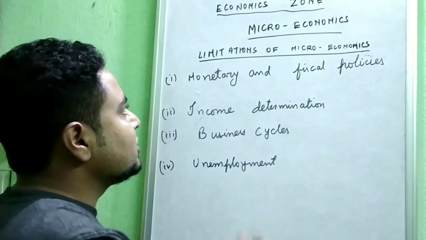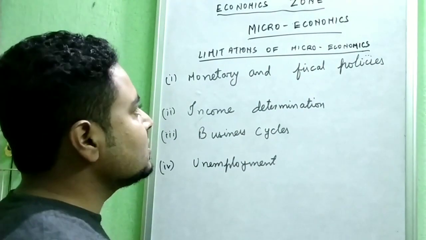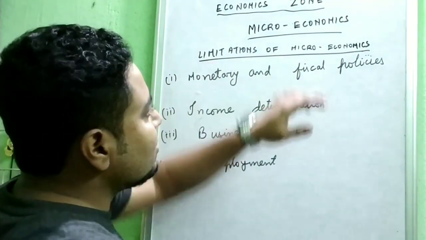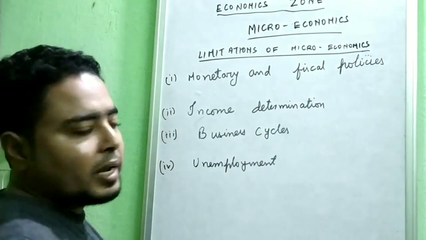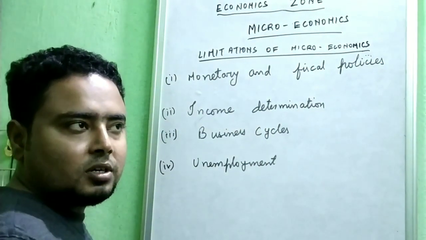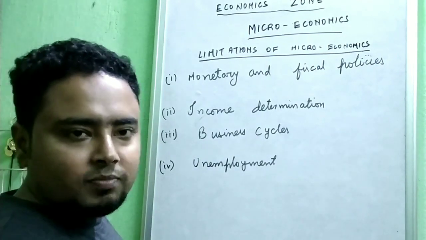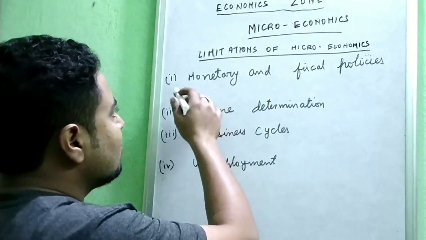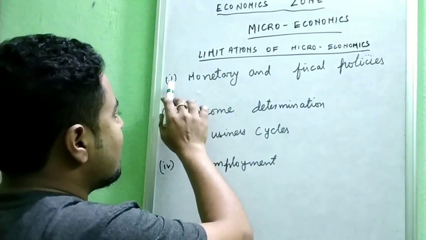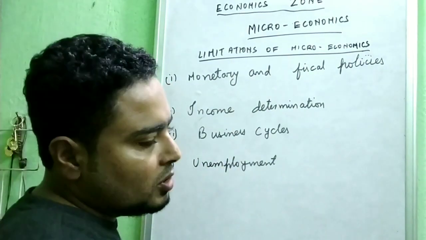Now, after explaining the importance of microeconomics, I have come to the limitations of microeconomics. What are the limitations of microeconomics? There are certain limitations which are in the study of microeconomics theories. So, first of all, it is written as monetary and fiscal policies.